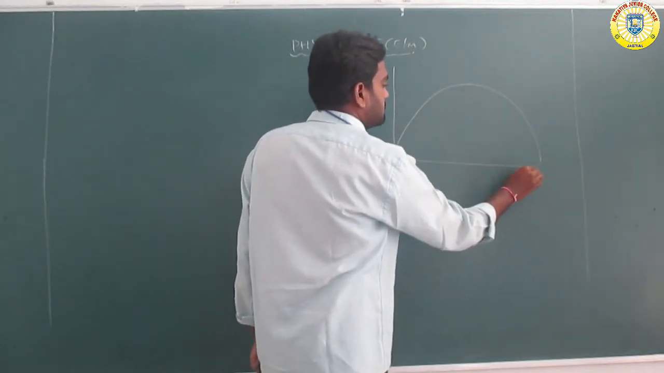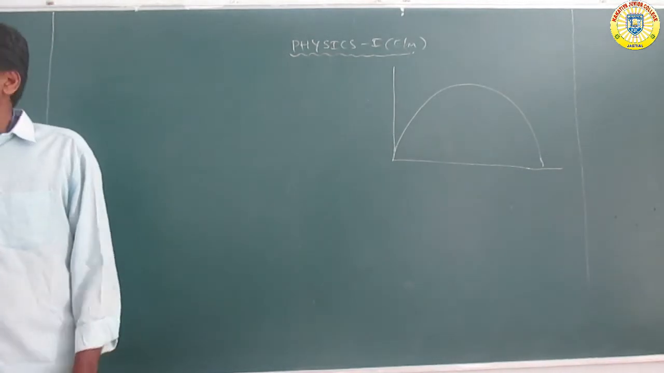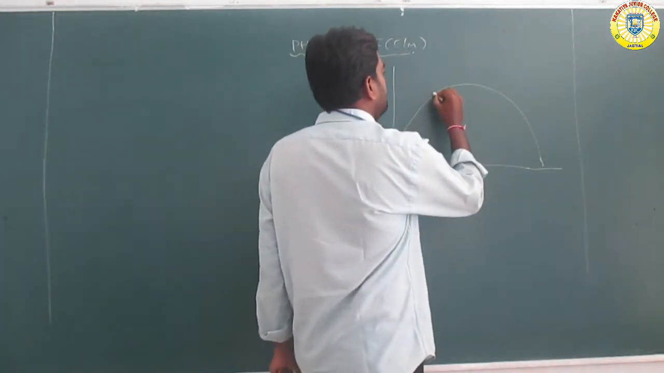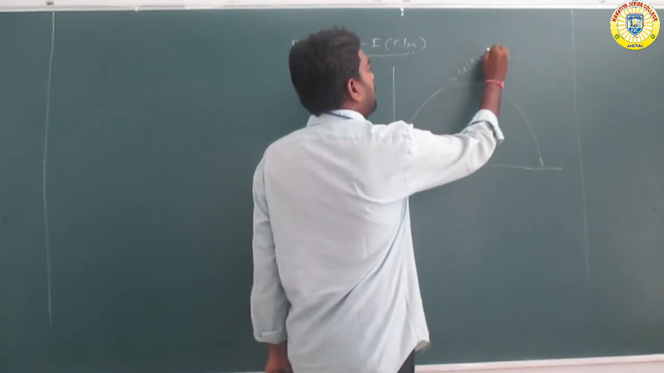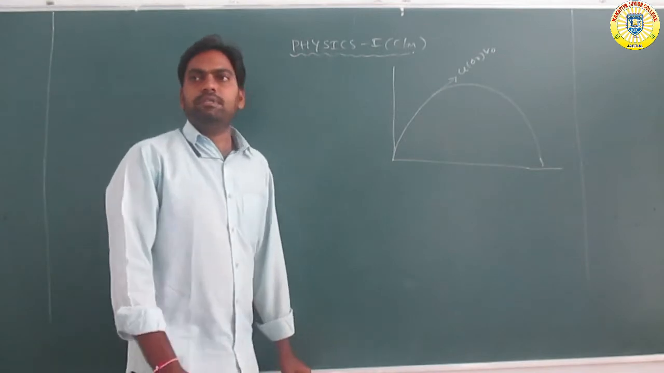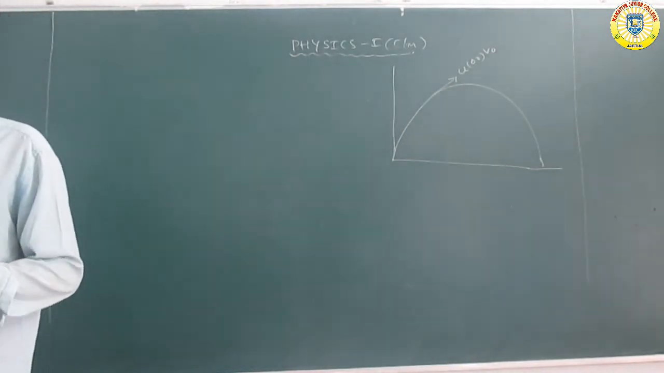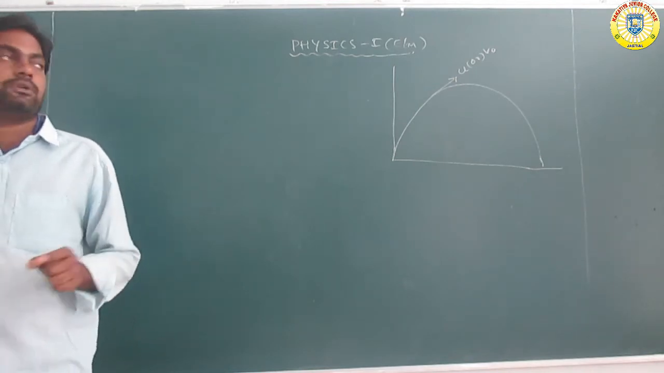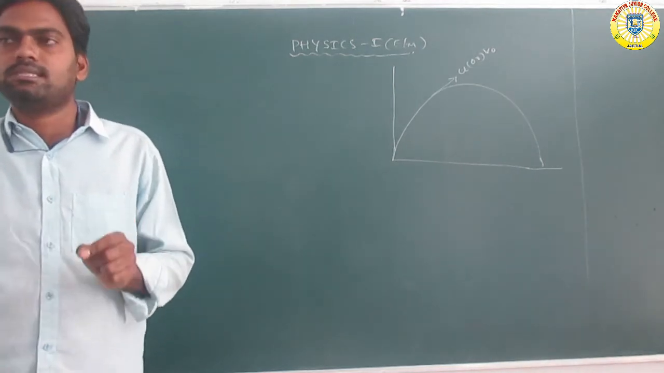A body is projected with some velocity. The velocity is the initial velocity, u or v naught. In physics, every object's initial velocity is denoted by u or v naught.